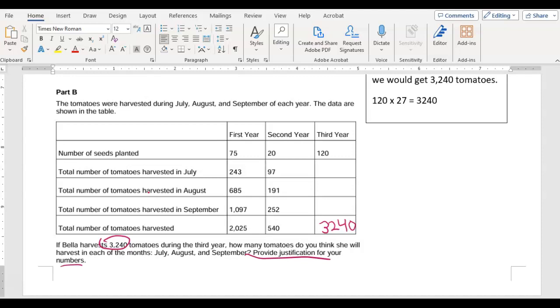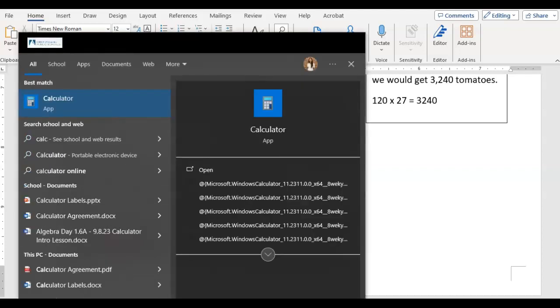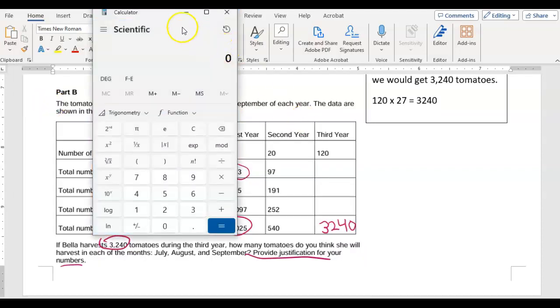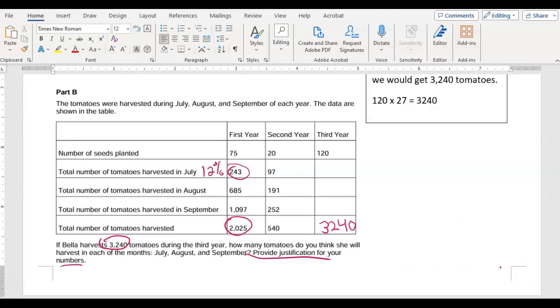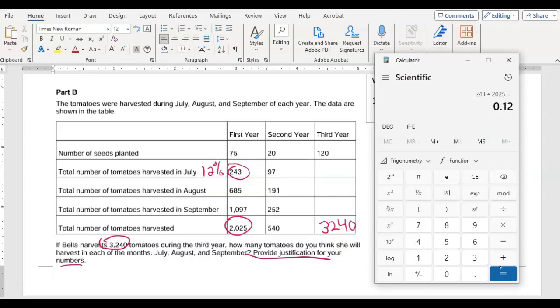But one way to look at it is how many tomatoes they harvested each month in comparison with the total. So if we look at 243, and let me just open a regular old calculator here so you can see. So if we were to look at 243 divided by 2025, this gives us the percent of tomatoes harvested in July out of the total, right? So that's about 12% of the tomatoes that we would get that year.